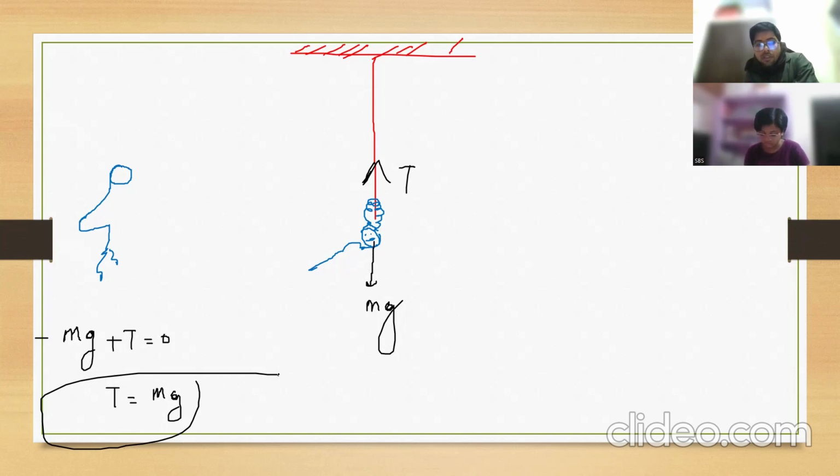Now, if the person, for example, the monkey, what is the monkey doing? He is going to apply some force like this. So when he is doing like this, what is going to happen? He is doing action like this. Then the reaction is he is going up. He is doing action on the rope, and he is going up.